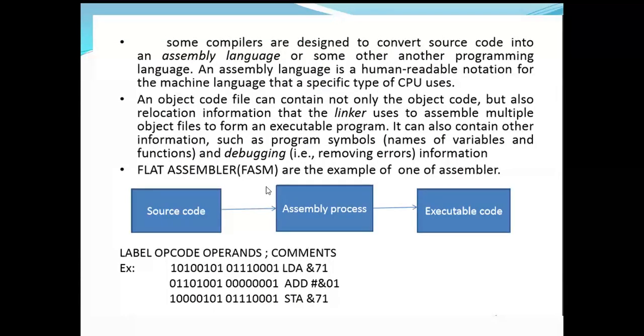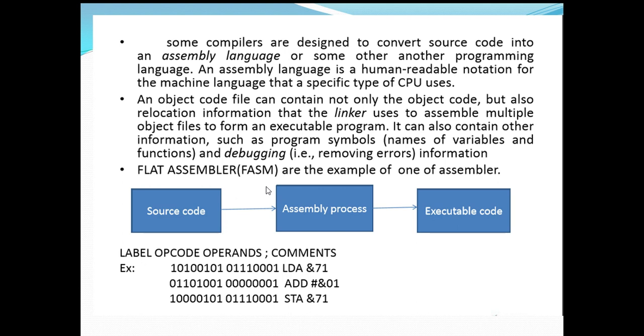However, some compilers are designed to convert source code into an assembly language or some other programming language. So some compilers can convert the source code, that is high level language programs, into assembly language, and these assembly language programs will again be converted into the object code or object programs. They can also be converted into some other programming language.